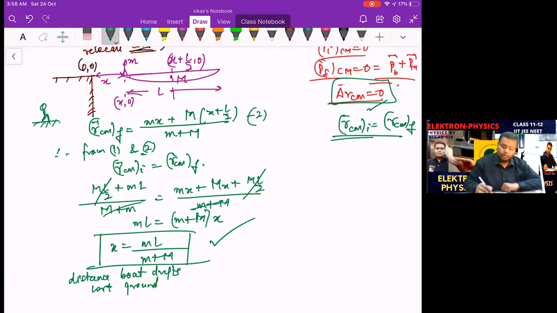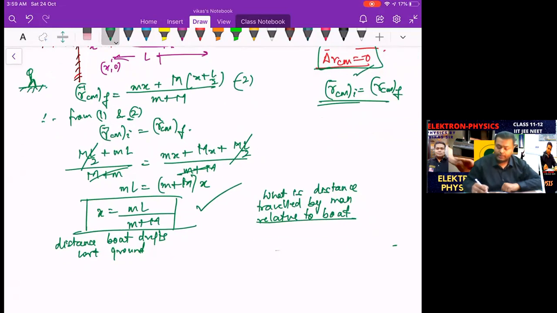So if you get a question, what is the distance traveled by the man relative to the boat? That is very simple. Relative to the boat means your observer is sitting here. That's the observer. And the man moves where?